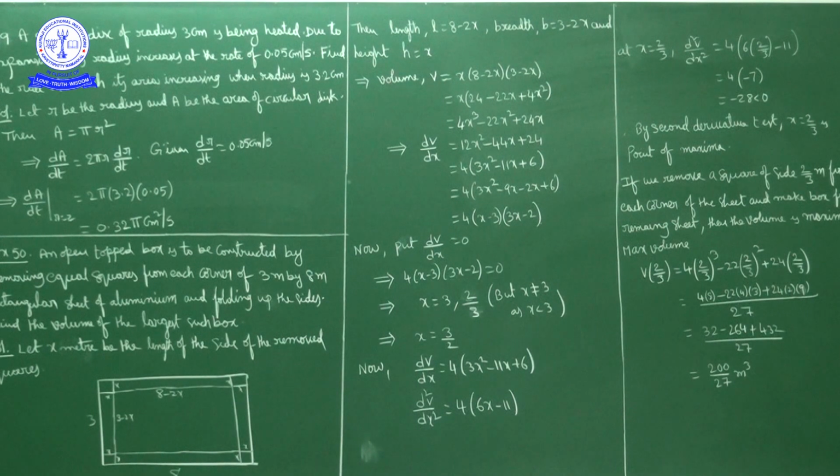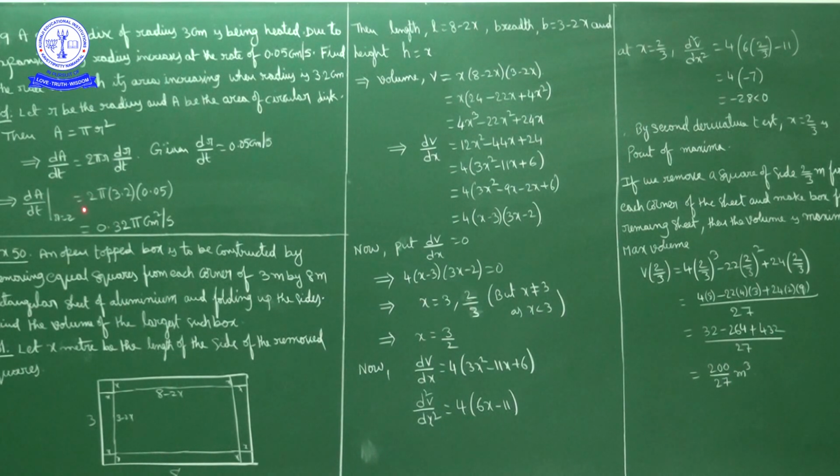Okay, what is given? Given that the radius increases at the rate of 0.05 centimeter per second, means dr by dt is equal to 0.05 centimeter per second. This is given. Now what we have to find? We have to find the rate of change of area when the radius is equal to 3.2 centimeters. So at r equal to 3.2 and dr by dt equal to 0.05, dA by dt we have to find.